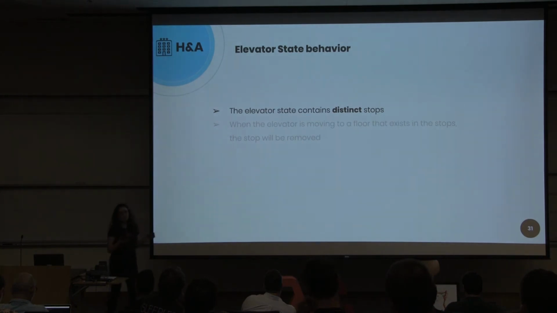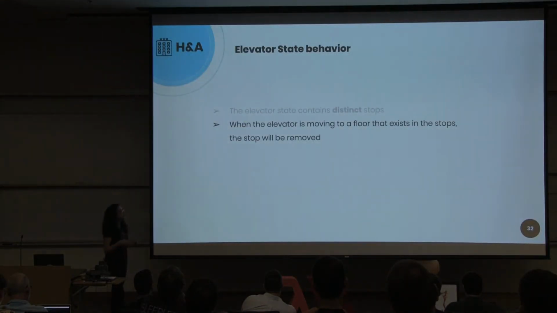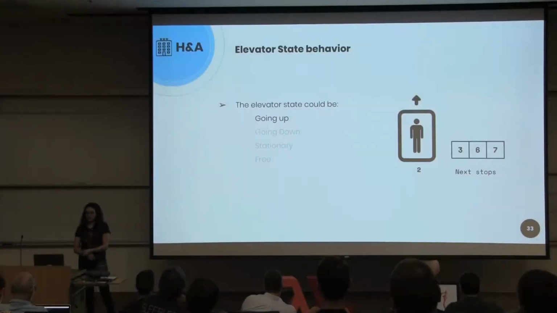The elevator state contains distinct stops. That's why the stops is a set. When the elevator is moving to a floor that exists in the stops, we should remove this floor from the stops. We can define the direction of the elevator by the stops.